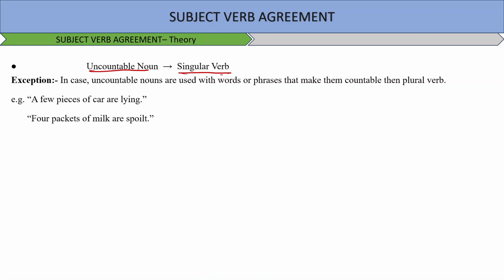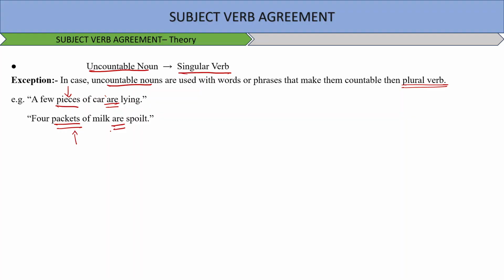I am talking about an uncountable noun, pieces, which cannot be counted, but it is used as a phrase, pieces of car, and car can be counted, but still I'll use a plural verb. Four packets of milk are spoiled. So I'm not counting milk here, I'm counting packets, and we will take a plural verb there.